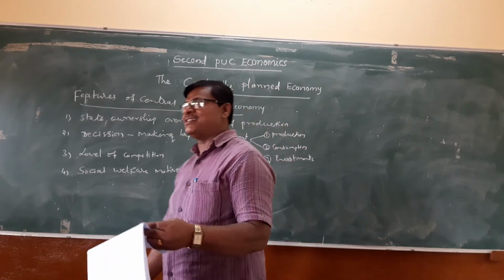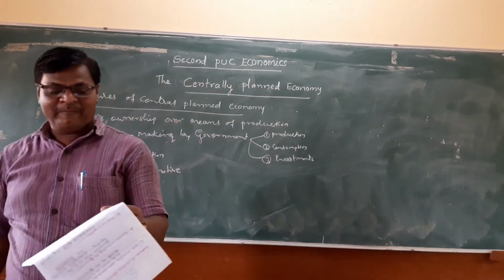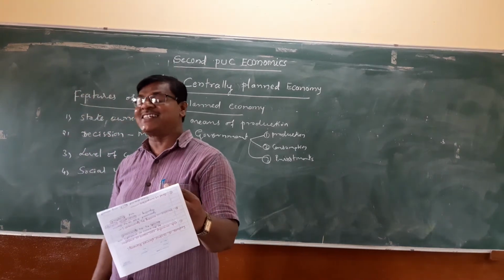Number 5, the feature is that the planning mechanism guides all the decisions.